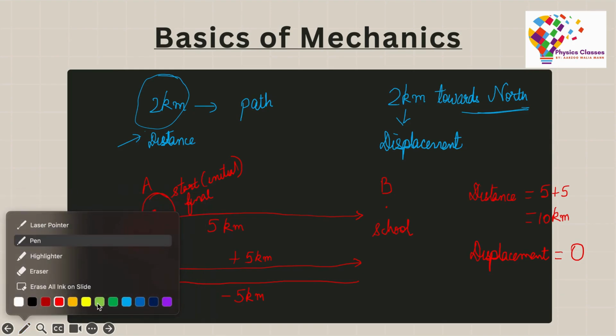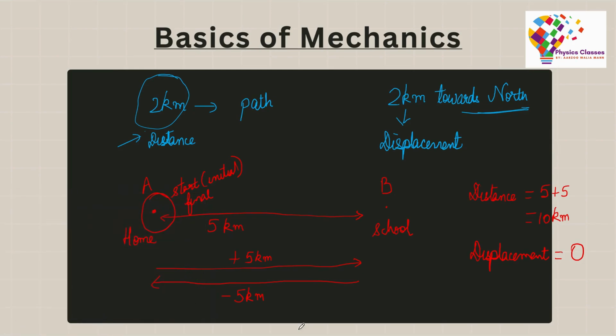You can also think of it like this: if going towards right was taken as positive 5 kilometers and coming in the reverse direction was taken as negative 5 kilometers, then plus 5 and minus 5 will give you a displacement of 0. So therefore his displacement is 0 kilometers. I hope you understand.